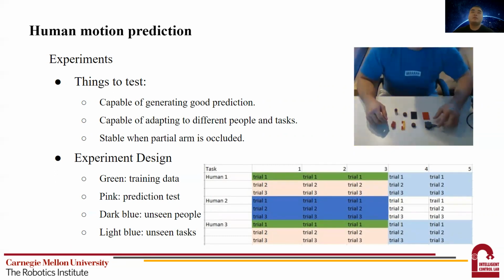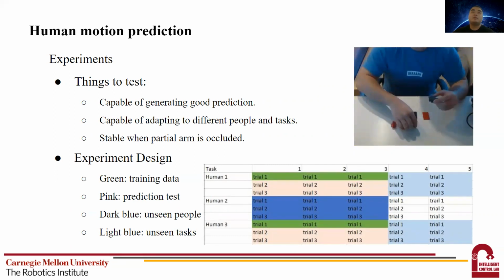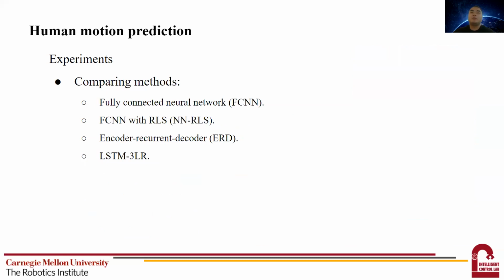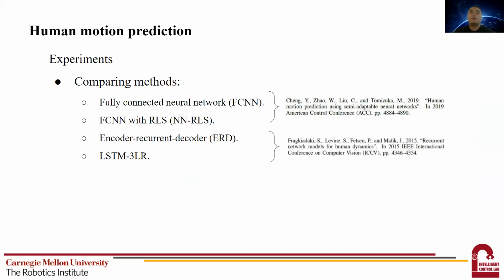So we use the green part to train our model, we use the pink part to verify the capability of usual prediction, and we use the dark blue part to test adaptability on unseen humans, and we use the light blue part to test for unseen tasks. So in terms of comparison, we compared our method to several existing methods. The first 2 are based on fully connected neural networks. They were from this 2019 ACC paper. And the bottom 2 are based on LSTMs, which were from this paper in 2015.